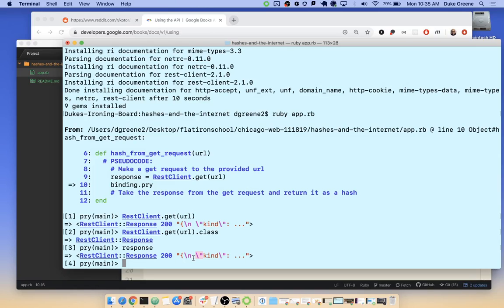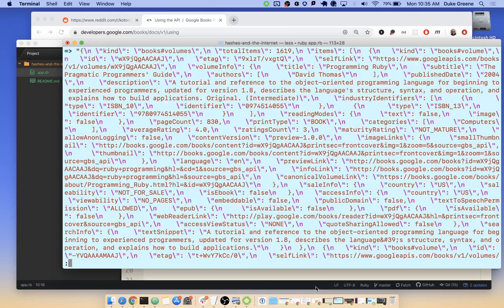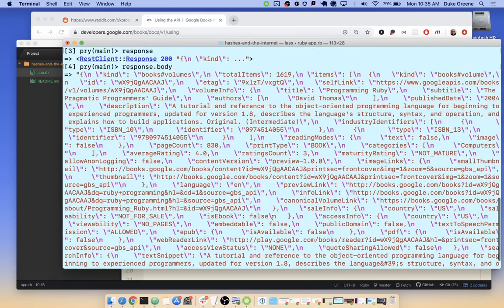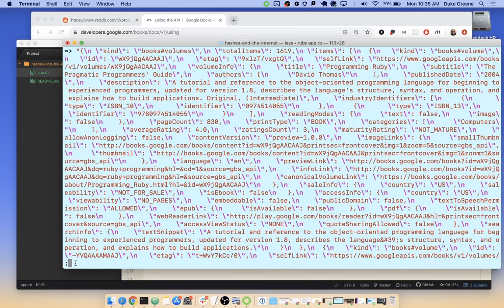The P in HTTP is protocol. Protocol means rules of communication or rules of engagement, right? The only way to engage with the internet over HTTP is with strings. So what we've got here in this response, I think we can actually say response.body. There's the whole thing. Remember I said the response has a head and a body. Here's the body there.